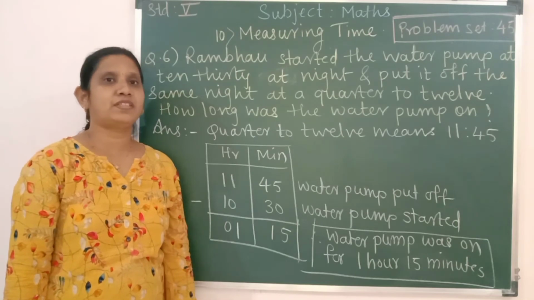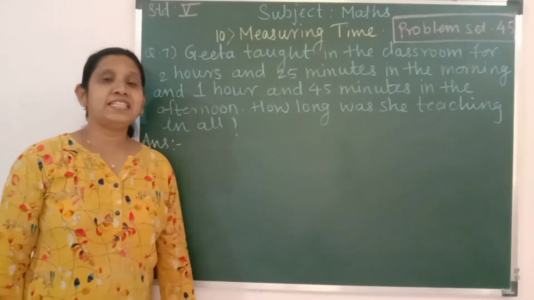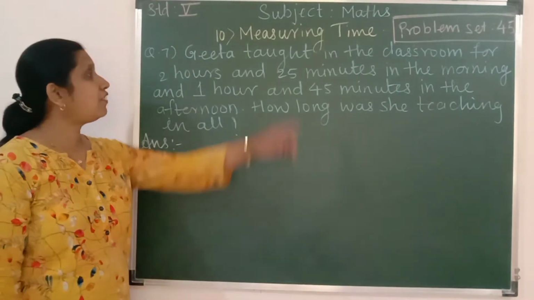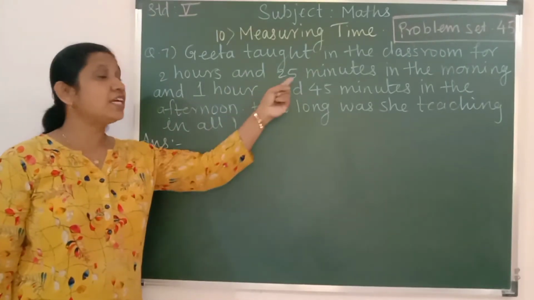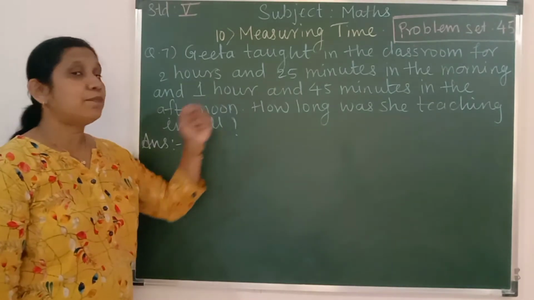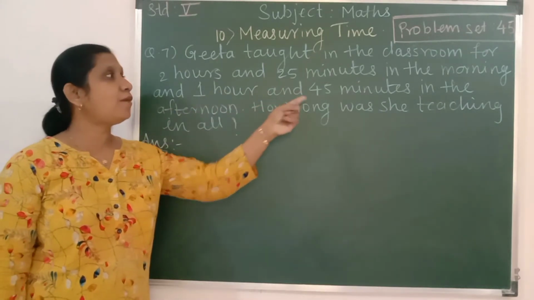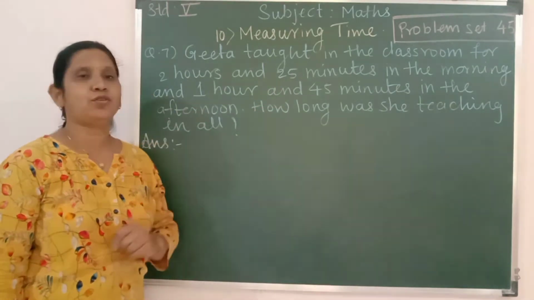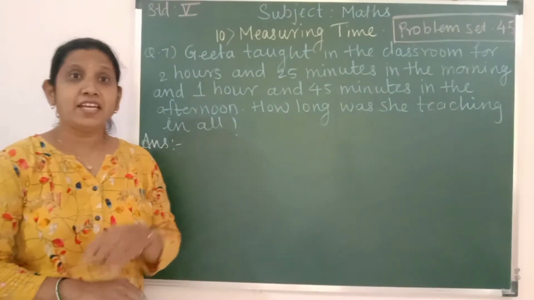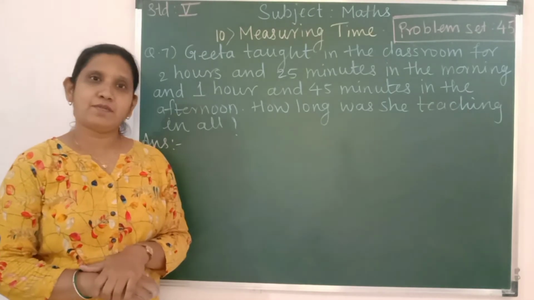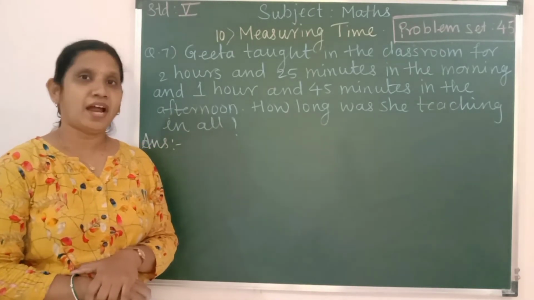Now we'll solve question number 7. Students, let us have a look at the question number 7. Geeta taught in the classroom for 2 hours 25 minutes in the morning and 1 hour 45 minutes in the afternoon. How long was she teaching in all? Children, here the word is there in all. It means we have to do the addition.